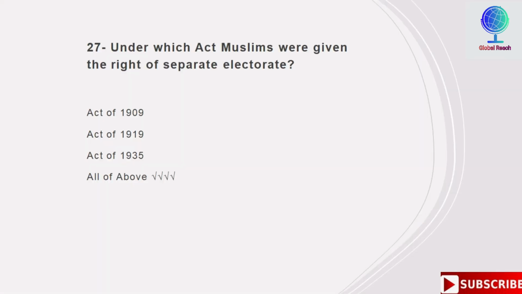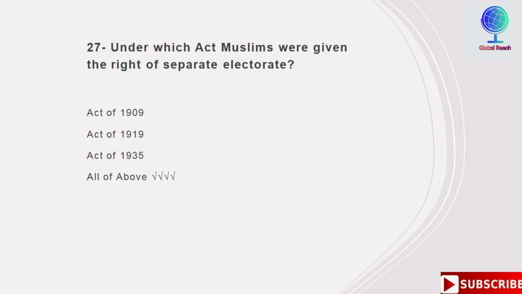Under which act Muslims were given the right of separate electorate? Options are Act of 1909, Act of 1919, Act of 1935, all of above. So the correct answer is all of above. In all of these acts, Muslims were given the right of separate electorate.